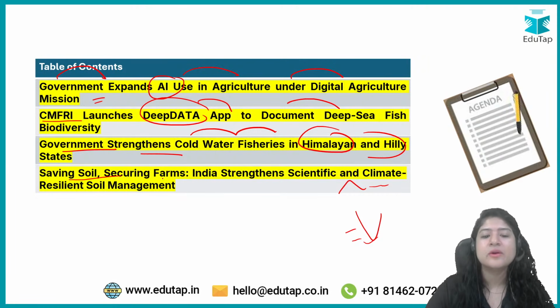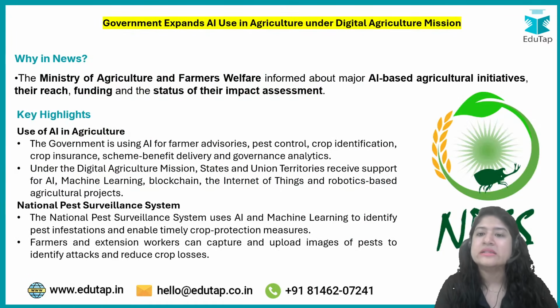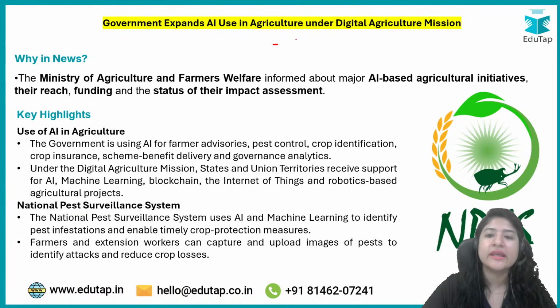And finally about soil. The soil that exists in India, how does it help the environment, all that we are going to talk about. Starting off with the first news, which is: government expands AI use in agriculture under the Digital Agriculture Mission.